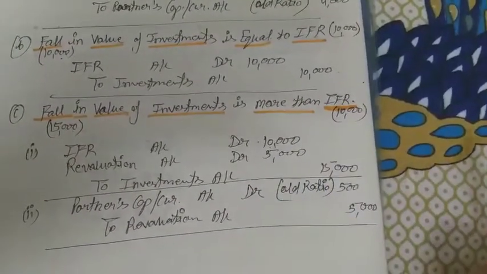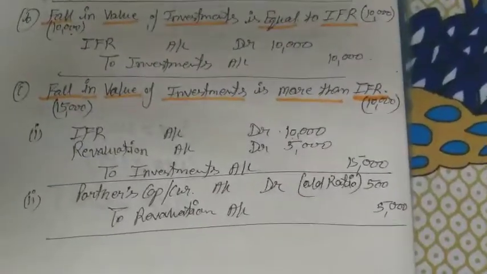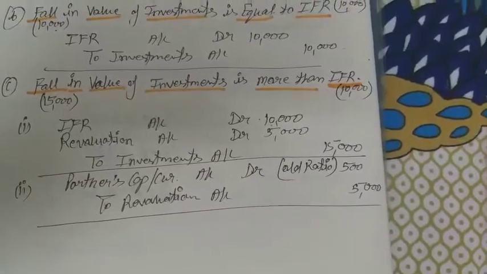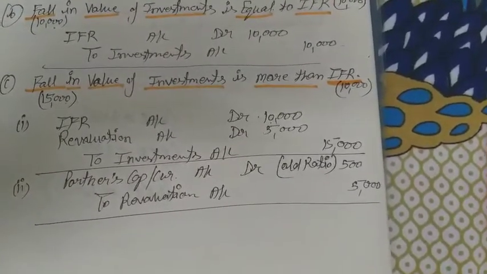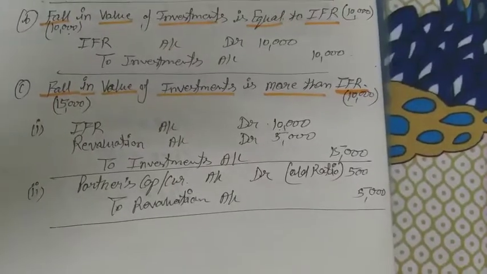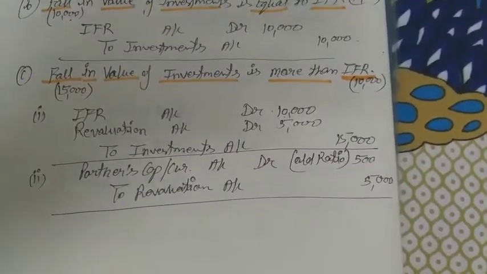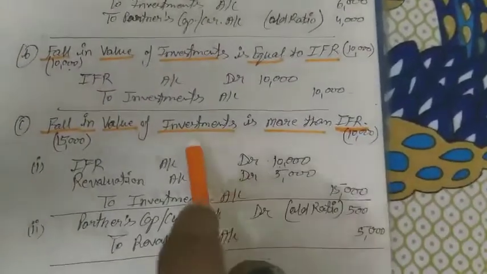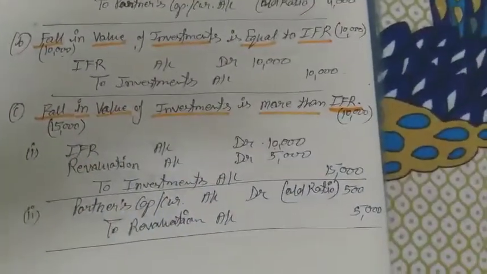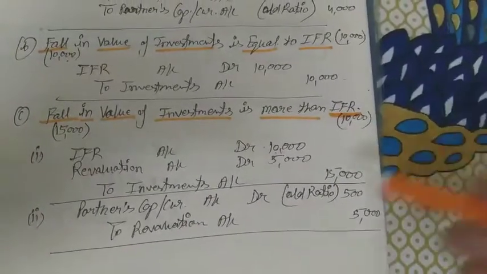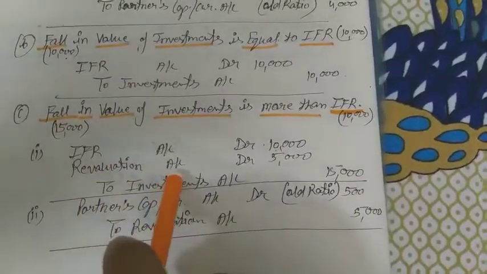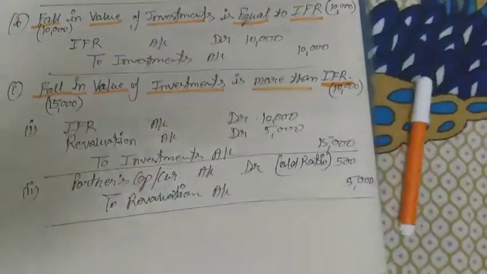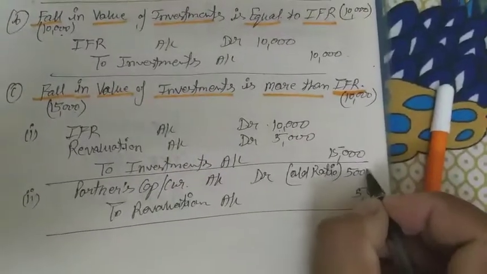It is a nominal account. So all gains and losses are adjusted in the revaluation account. Why is it so? Because it is nominal in nature, and profits and losses are also of a nominal nature. That's why we open a revaluation account. Revaluation account, why? Because here the investment values are revalued, their values are reassessed. That's why we open a revaluation account, and whatever the loss is, that loss is also distributed among the partners.